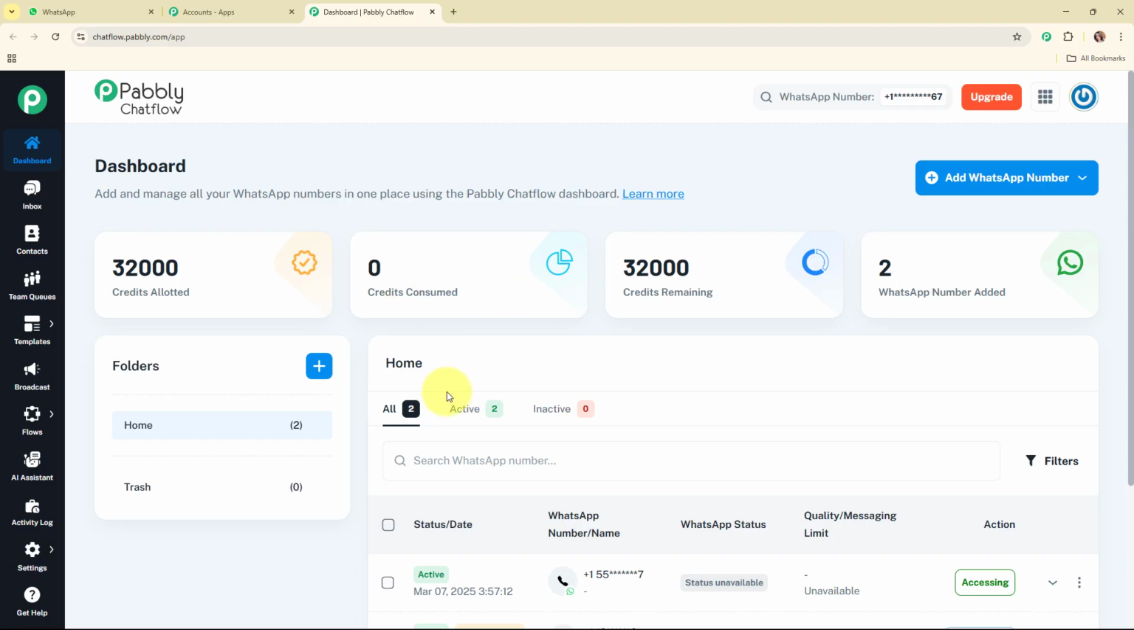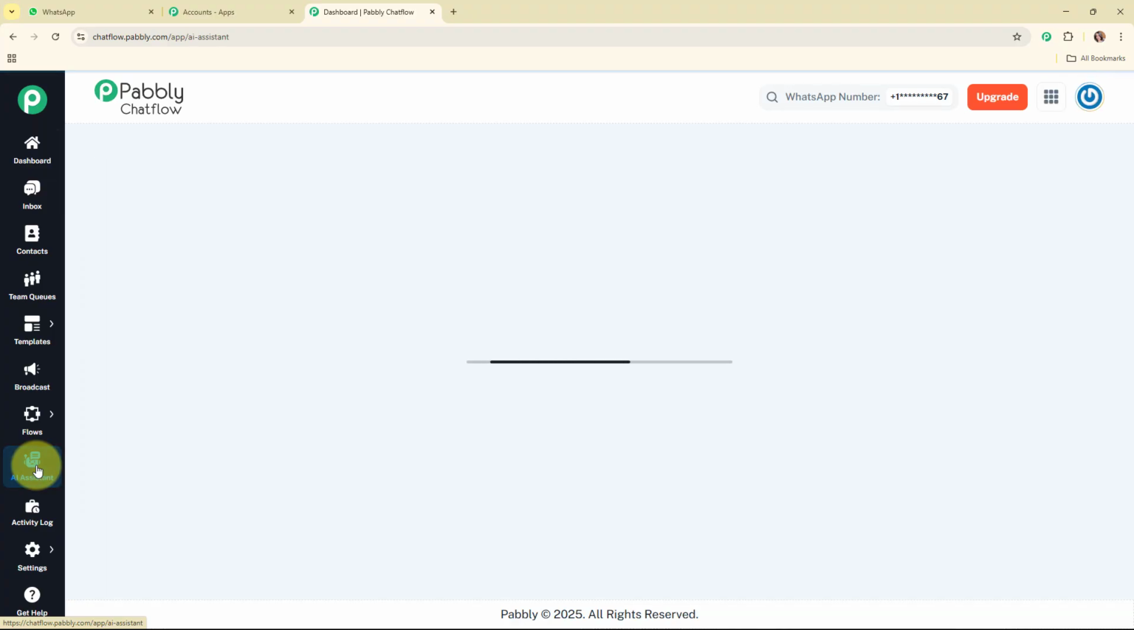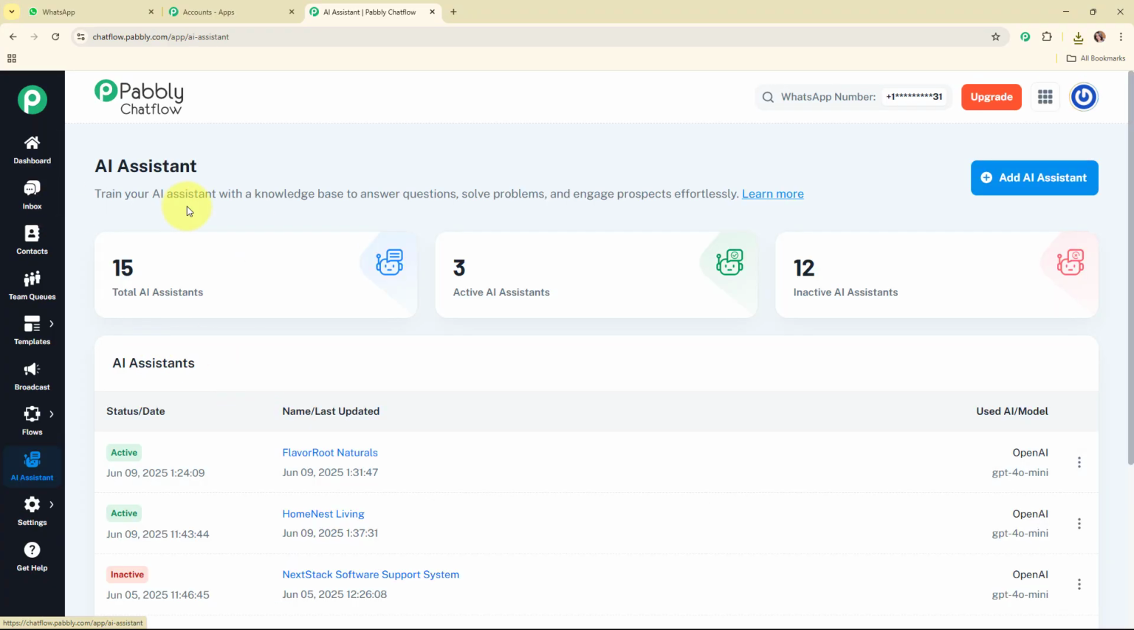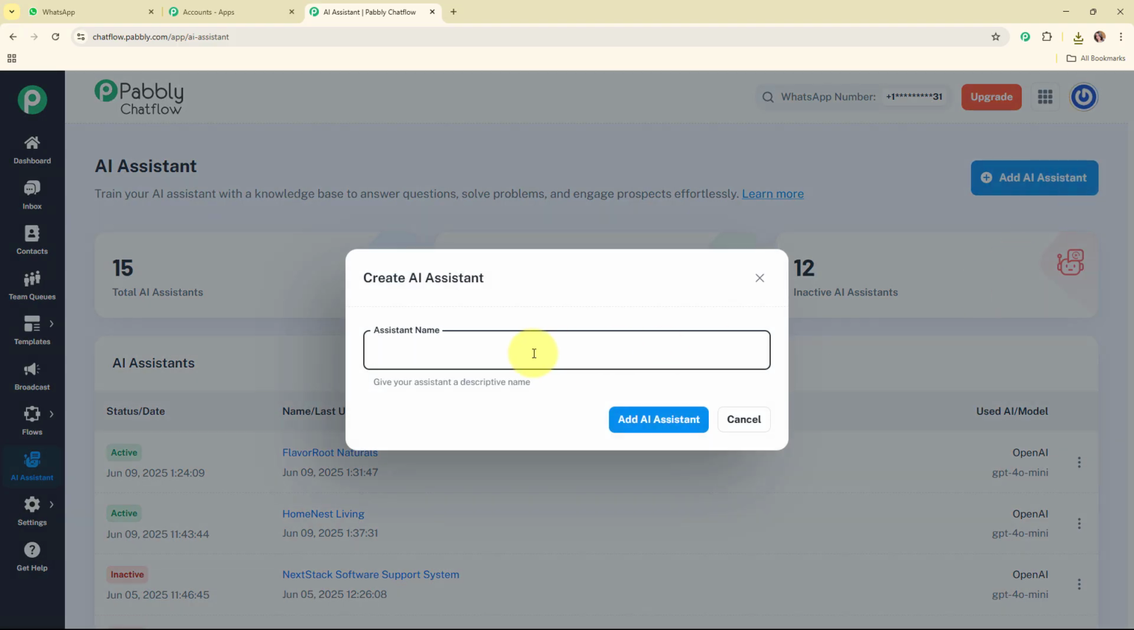And now here to build a new AI assistant for my business, I'm going to access the AI assistant given over here in the left side bar. Now here under the AI assistant window, you can see all the AI assistants that I've created using Pabbly Chatflow till now. So now here to build a new AI assistant, we are going to click on this add AI assistant, and then we are going to give a name to our AI assistant, that is Home Nest Living. And then I'm going to click on this add AI assistant.